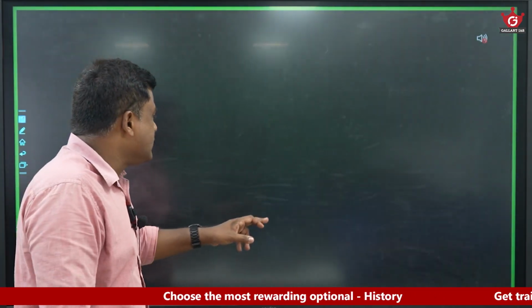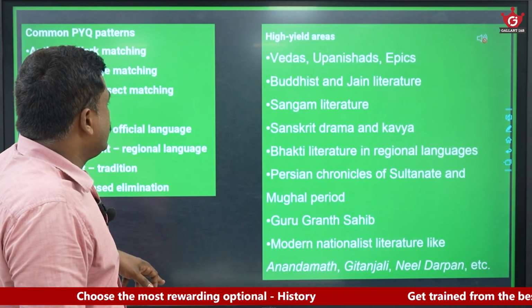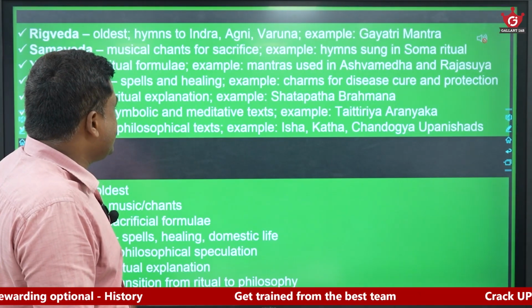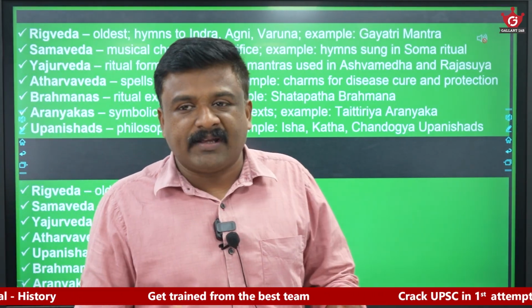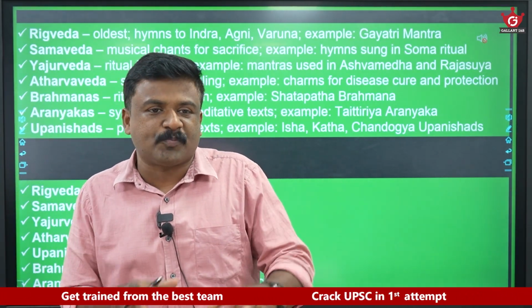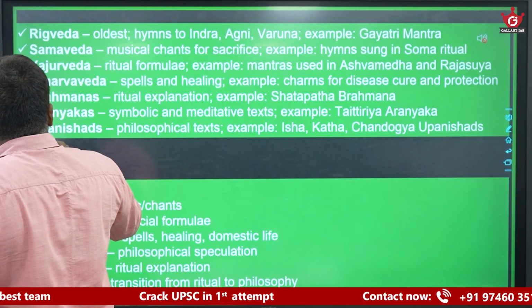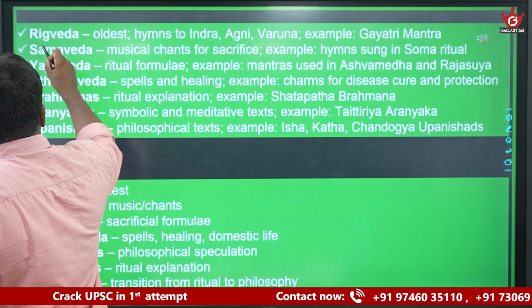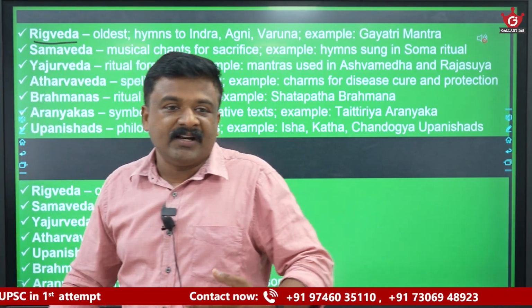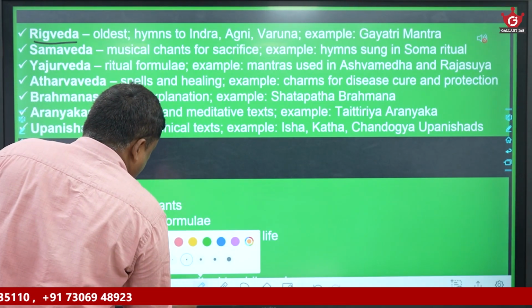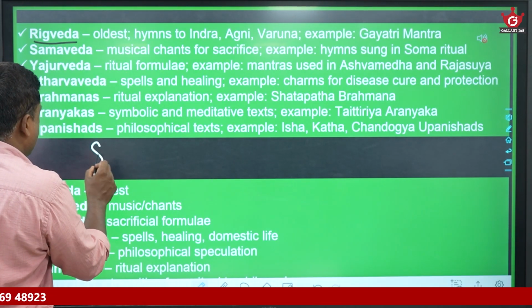Everyone, please follow this. Similarly, when we get into literature, we start with Vedic literature. Very simply, if I make a concise, precise presentation of Vedic literature, its classification goes like this. There are Samhitas, Brahmanas, Aranyakas, Upanishads. So the order goes this way. What is the order? Yes, there are Samhitas.